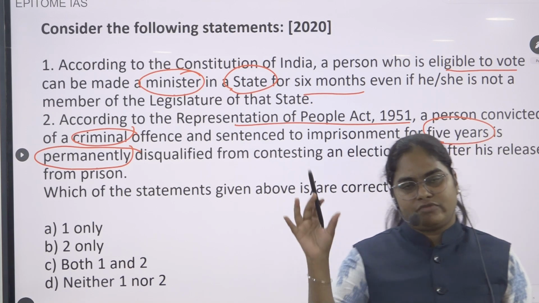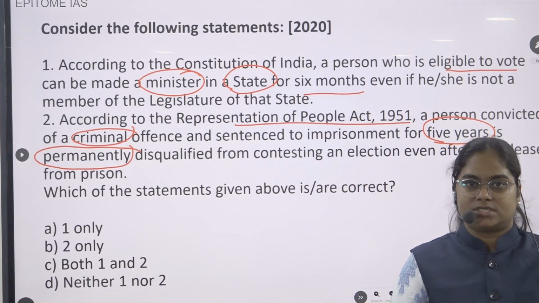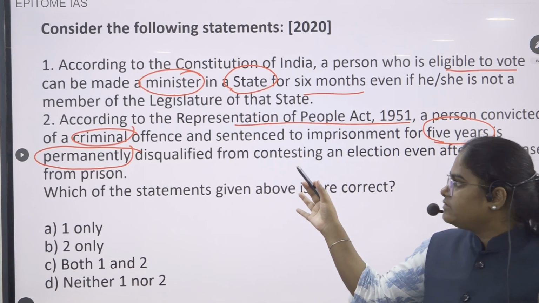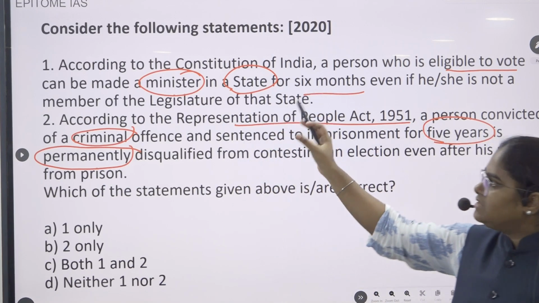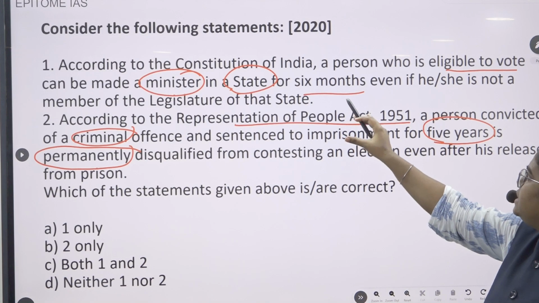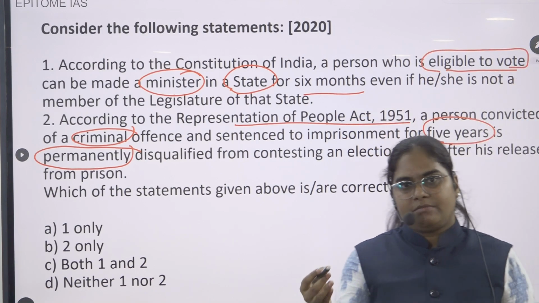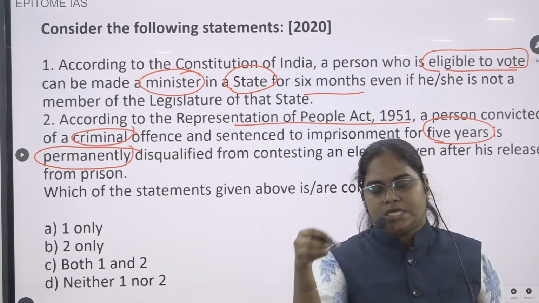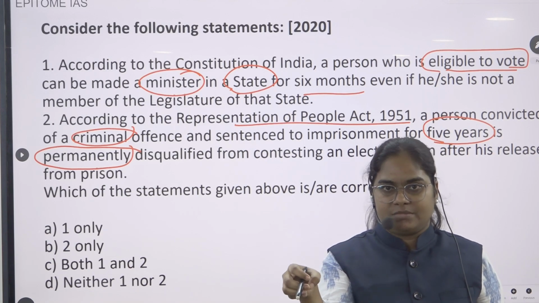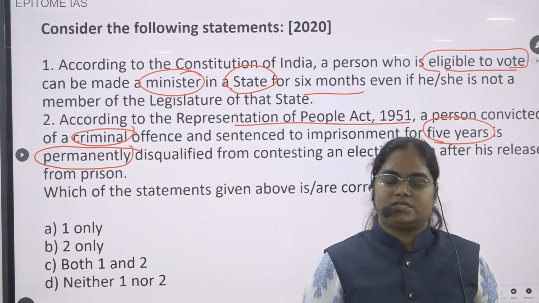So again, before seeing the explanation, try to answer this particular question yourself. Okay, let me start with the explanation. In the first statement, what they are saying is, according to the Constitution of India, a person who is eligible to vote can be made a minister in the state legislative assembly, even if he is not a member of the state legislative assembly.